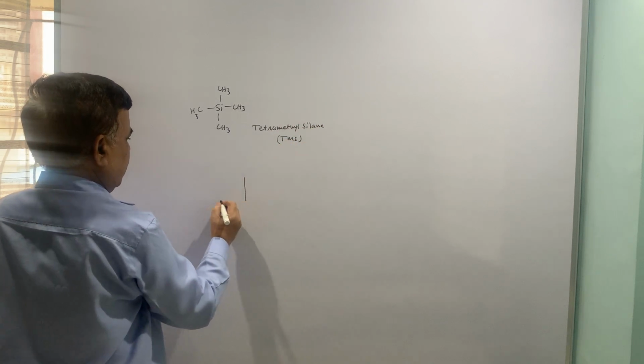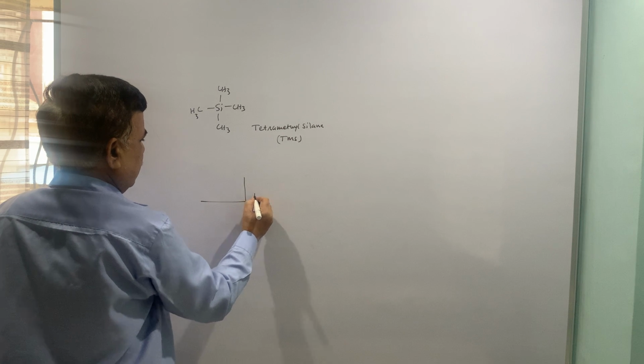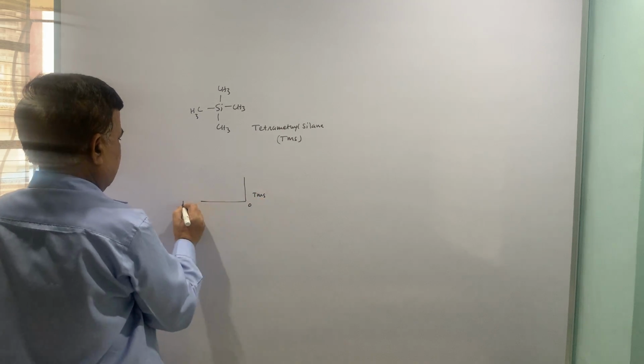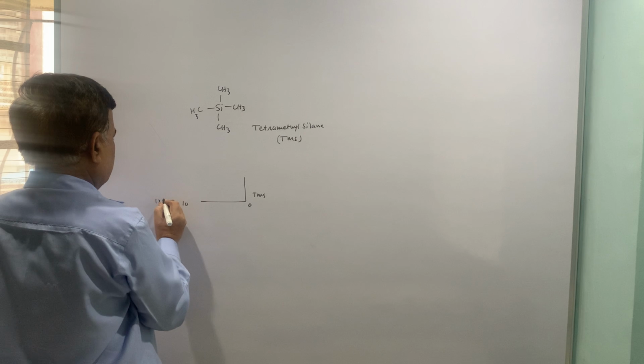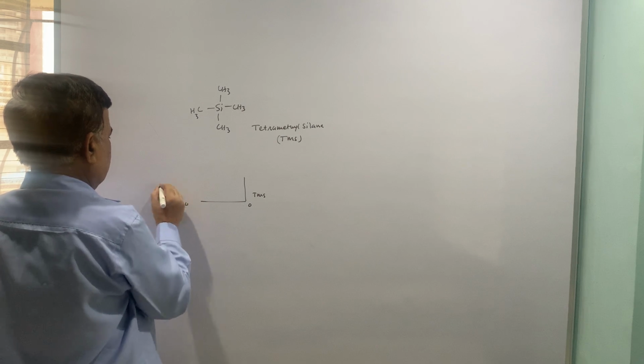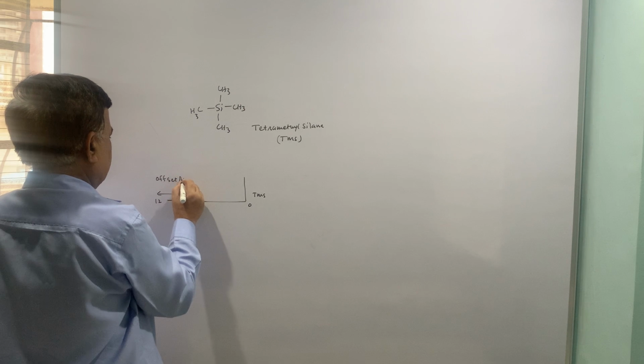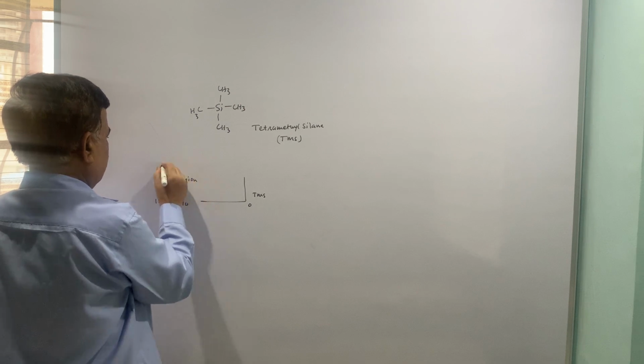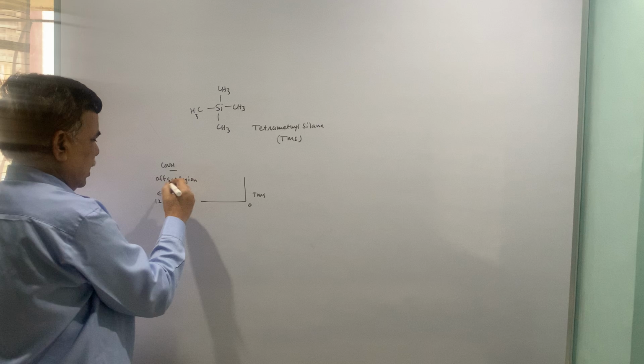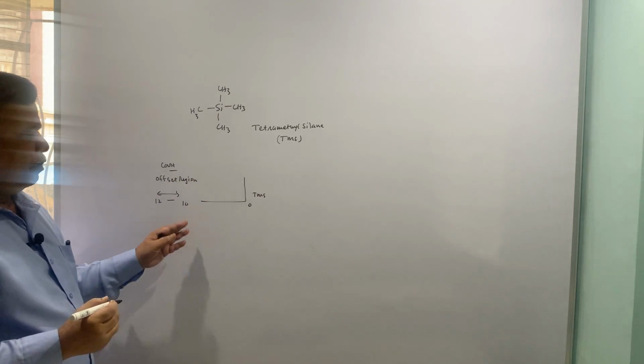Then on the scale we go up to 10 or sometimes 12 also. This region is known as the offset region or offset protons. Protons like COOH appear in this region.